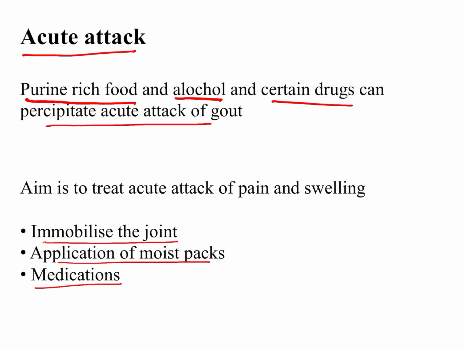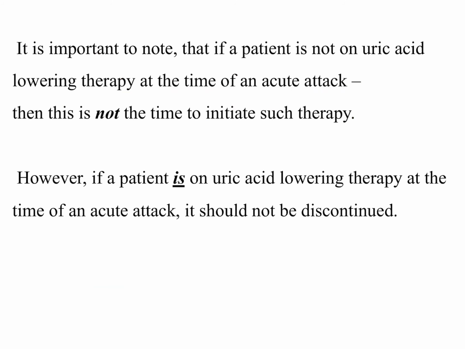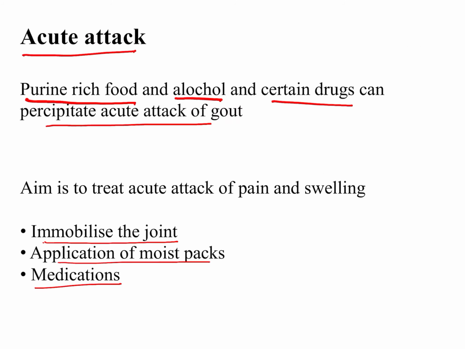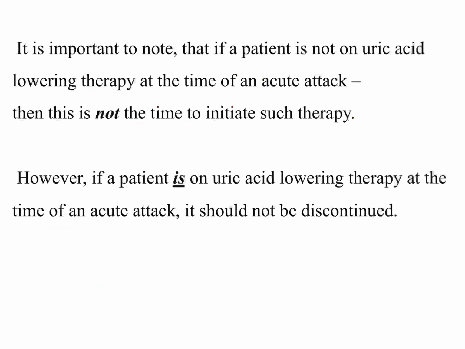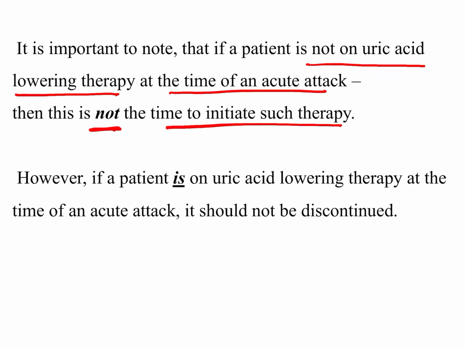We have 3 groups of medication used in the acute attack: NSAIDs, colchicine and steroids. It is very important to note that if the patient is not already on uric acid lowering therapy at the time of the attack, then it is not the time to initiate the therapy. If the patient is having a gouty arthritic attack and is not on any uric acid lowering therapy, we will not initiate it.